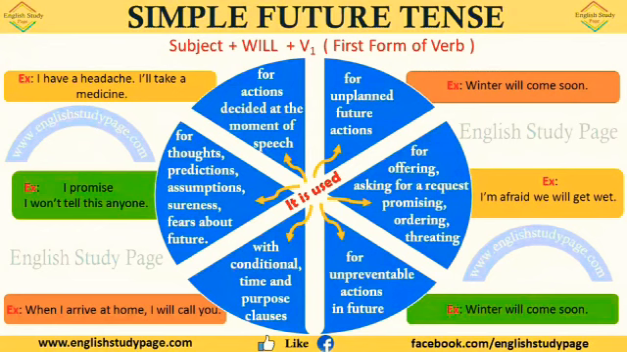Next, we see it for unpreventable actions in the future. Unpreventable. In the above we have seen unplanned future; the same sentence fits here also as unpreventable, because it's nature. We cannot change anything about this. Example, winter will come soon. It cannot be changed by us, or by anyone else. So it is unpreventable. Okay, students.